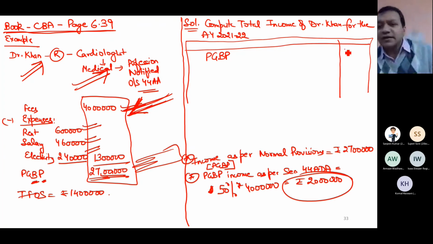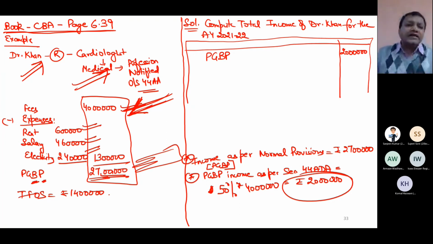So I will advise Dr. Khan to apply 44ADA. And in 44ADA, there is no restriction that if today you apply 44ADA, in the next 5 years you have to apply 44ADA. There is no such restriction. On a yearly basis, I can take a decision. If today I am applying 44ADA, next year I am not interested in applying it, there is no problem.